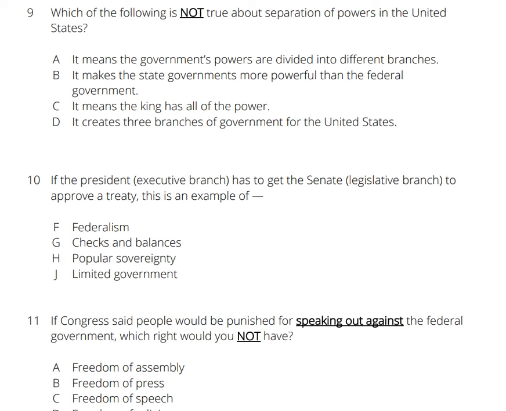Question number 10. If the president, executive branch, has to get the Senate, legislative branch, to approve a treaty, this is an example of F. Federalism, G. Checks and balances, H. Popular sovereignty, J. Limited government. Pause the video to answer question number 10.